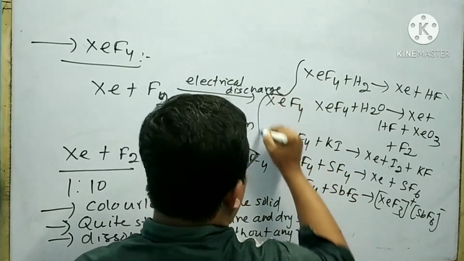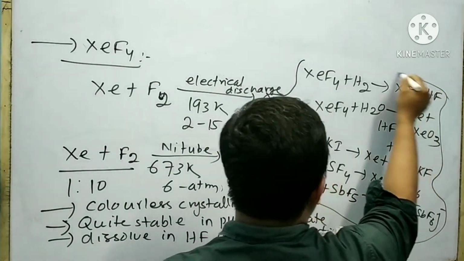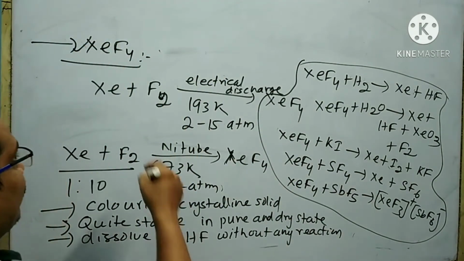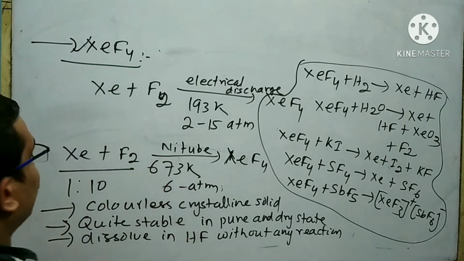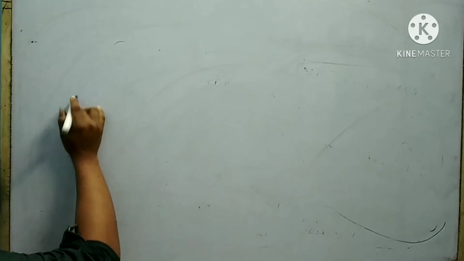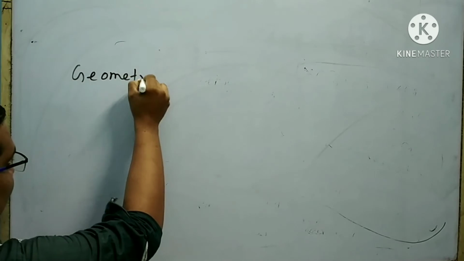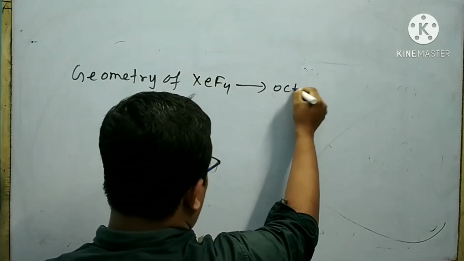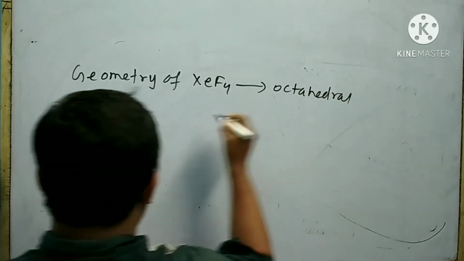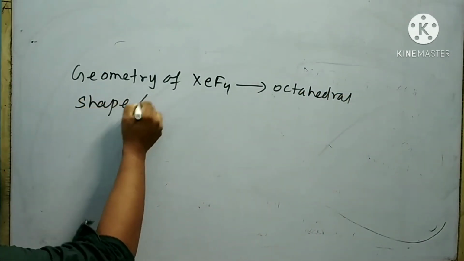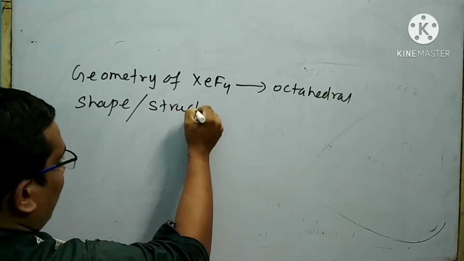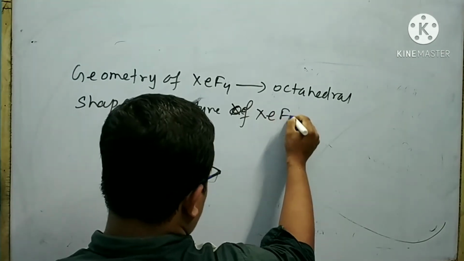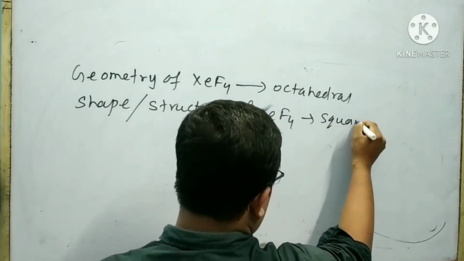These are the chemical reactions of xenon tetrafluoride. Xenon tetrafluoride can be used as a fluorinating agent. It is also used for the preparation of xenon. The geometry of xenon tetrafluoride is octahedral, and the shape or structure of xenon tetrafluoride is square planar.